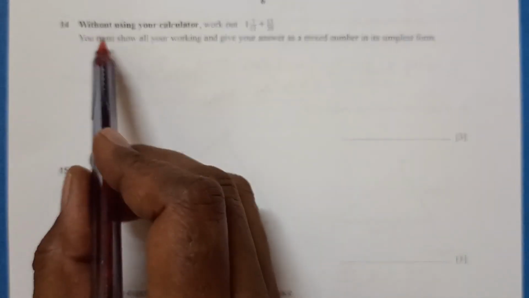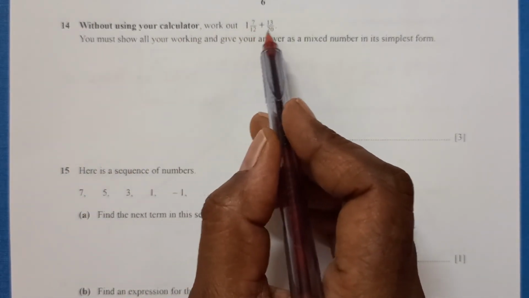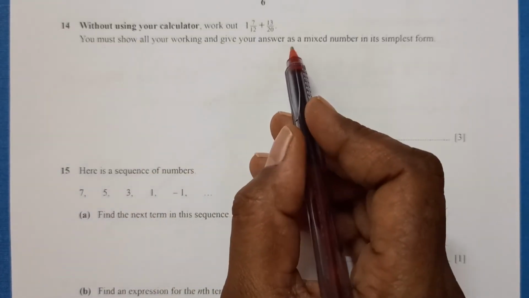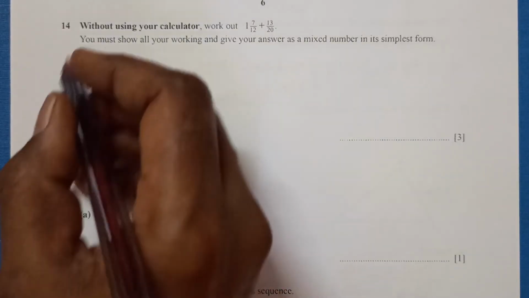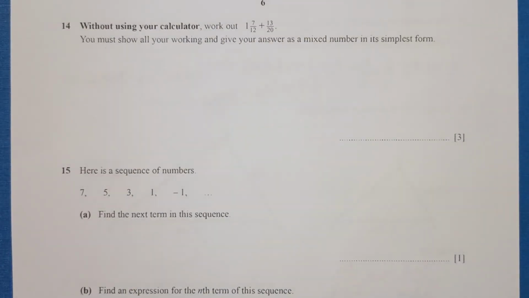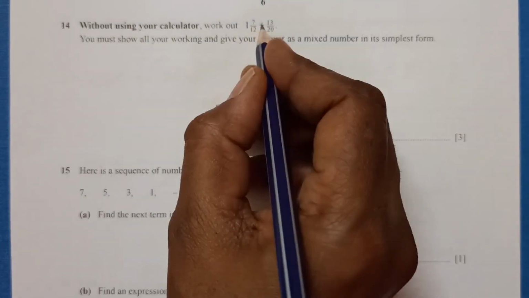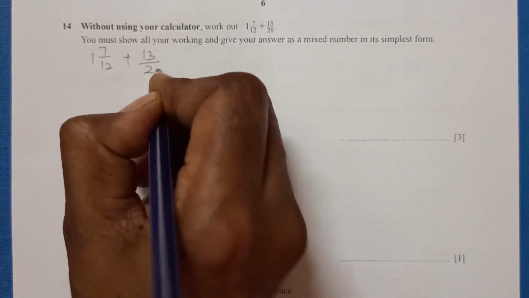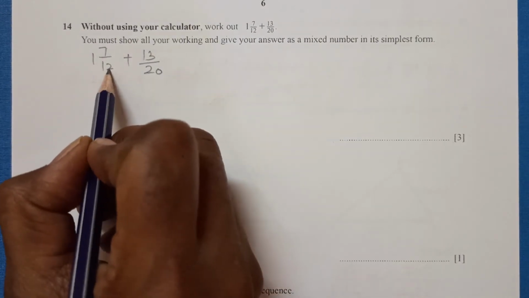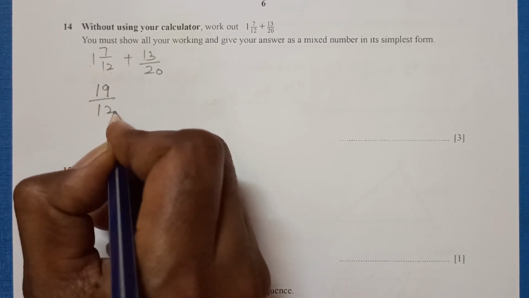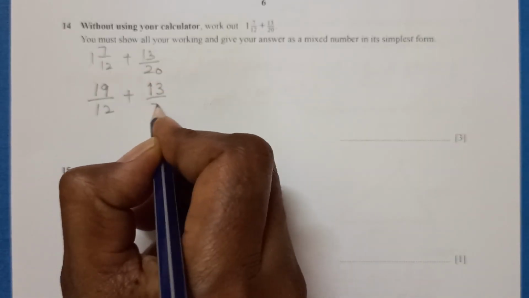Question 14. Without using your calculator, work out the value of this. You must show all your working and give your answer as a mixed number in its simplest form. First we need to write down this: 1 and 7 over 12. So first we need to break this up. Let me write it down here: 1 and 7 over 12 plus 13 over 20. 12 times 1 is 12, 12 plus 7 is 19. So this will be 19 over 12 plus 13 over 20.